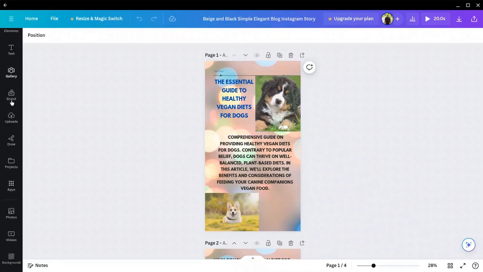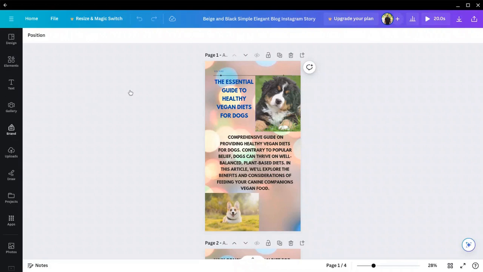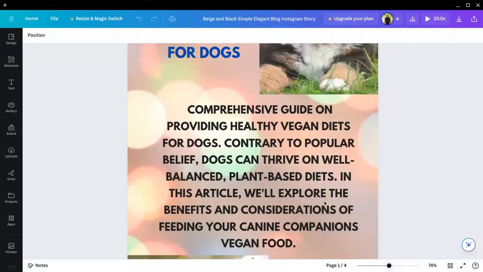And I got all these elements from the side right here. You can upload pictures of you and your dog, or pictures of yourself, whatever you want to use. Use photos, backgrounds. And I just moved all this stuff over here. Canva is very easy. If you're not familiar with Canva, you can easily go to one of their trainings. They've got Canva 101. But one thing I want to point out is that you want to make sure that your colors pop. On a light background, you want to have something dark so it is easy for people to read. And you see I did that through the whole ebook.